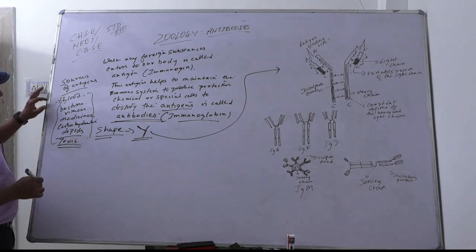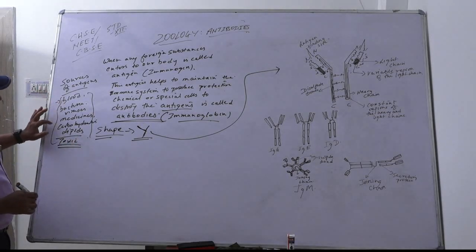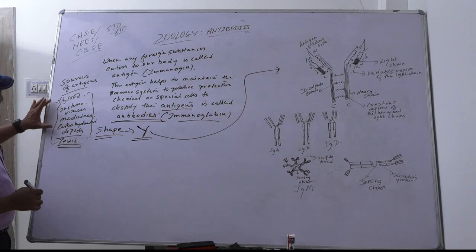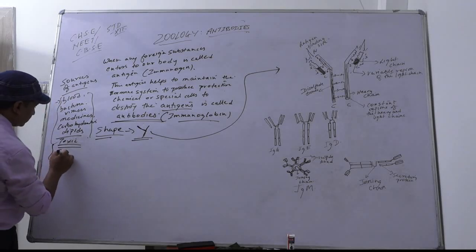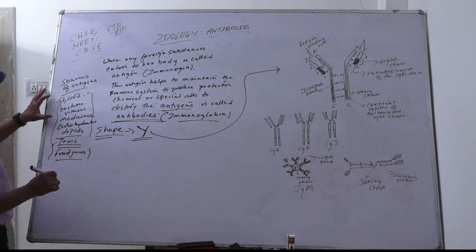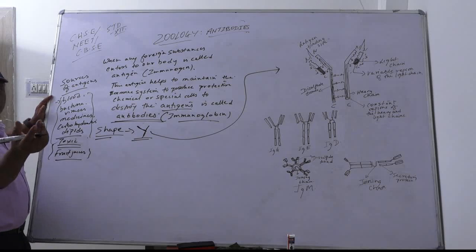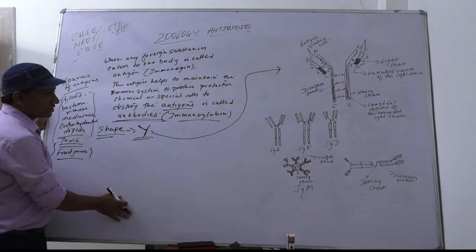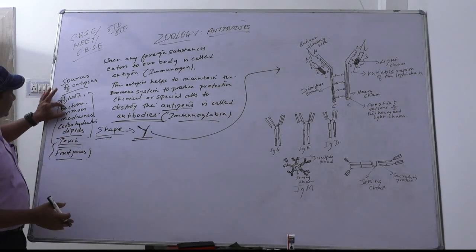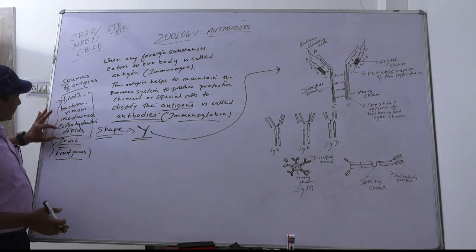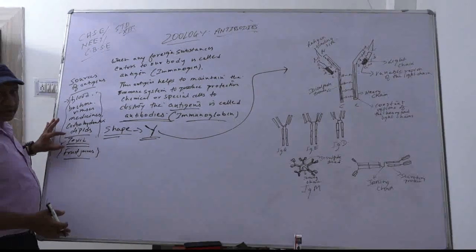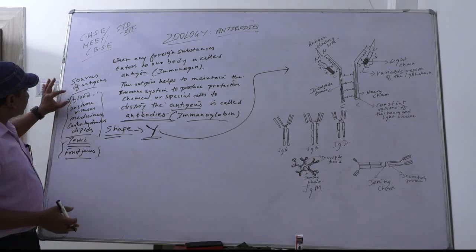Toxic substances, and fruit juices. So these are the sources of antigens. These are the sources which come from the outward source, like bacteria, viruses, medicines, carbohydrate, lipid, toxic substances, fruit juice, and the blood.